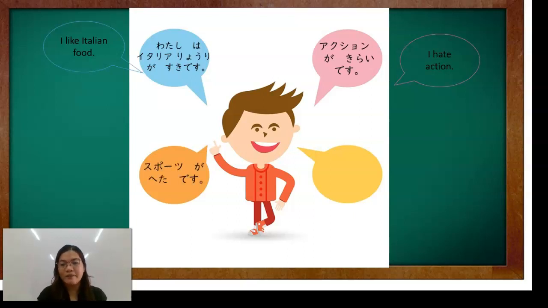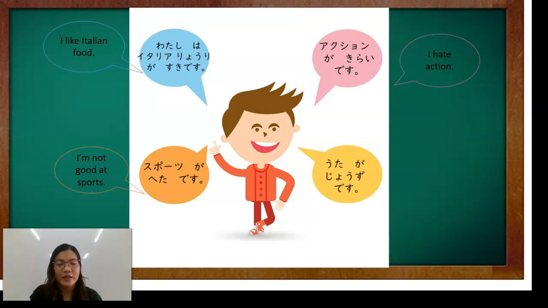Next up is sports ga heta desu. That means I'm not good at sports. Okay? Kung ano naman yung hindi ka masyadong marunong, you will just say that as ga. So this sentence is sports. Hindi siya masyadong marunong sa sports. That's why sports ga heta desu.